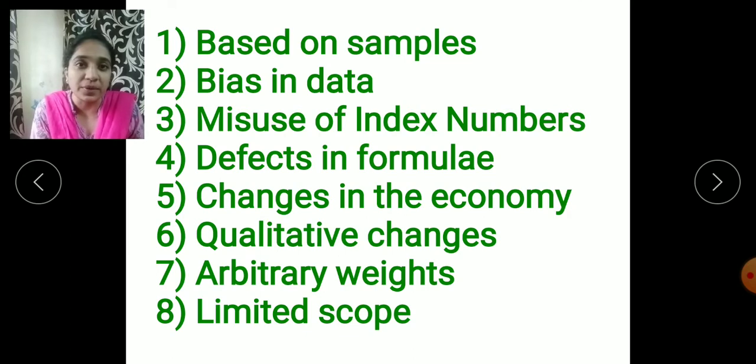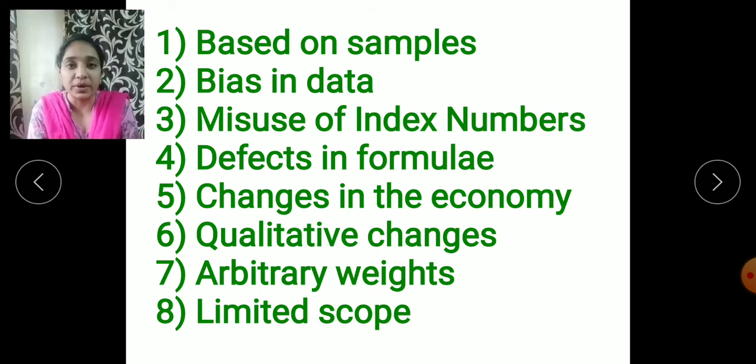Next is misuse of the index numbers. Many a times many people may misuse the index numbers. Just take an example of a businessman. If a businessman or any industrialist wants to pay the dividend to the people, and wants to show that this year he has not earned a profit, he will purposefully compare the current year data with a particular year in which he earned more profit.